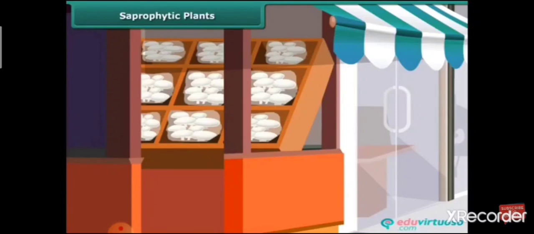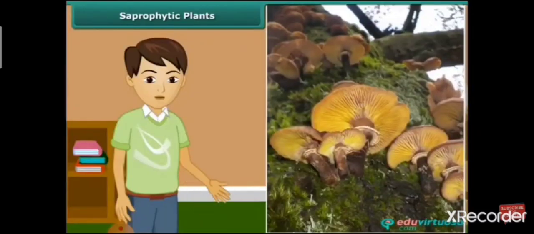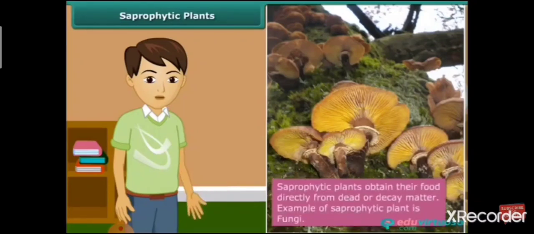When you go to a vegetable shop, you might have seen packets of mushroom sold there. Besides that, you might have also seen fluffy umbrella-like patches growing on rotten wood in the rainy season. But do you know what these organisms are and how they get nutrition? These organisms are commonly called fungi, and they get nutrition from dead and decayed matter.